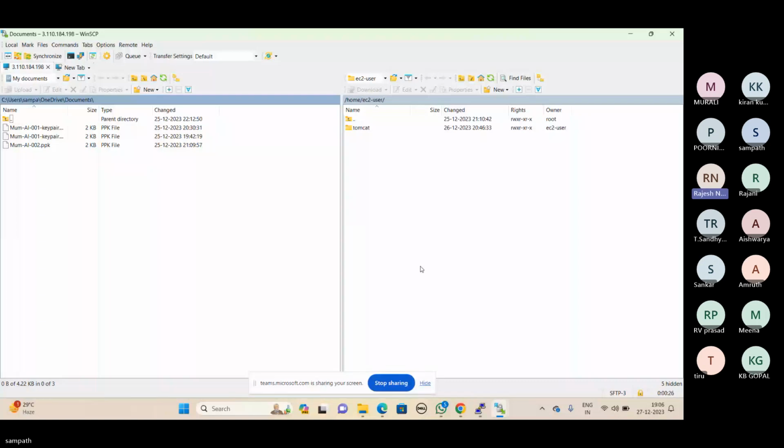The left side screen is showing your local system. The right side is showing home EC2-user Tomcat, which is the remote system, and this is your Linux server.